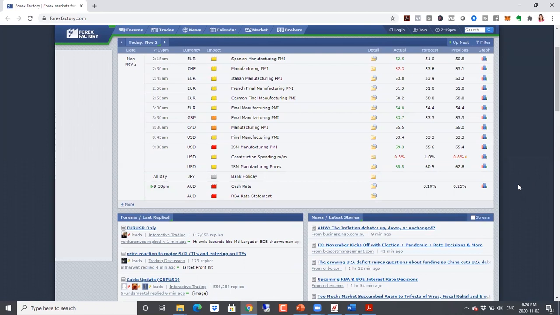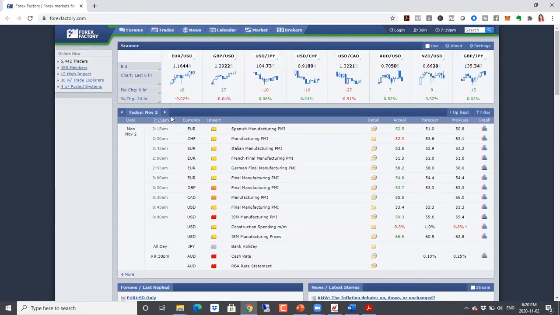So if they express concerns in regards to the state of the economy or issues with the growing numbers of coronavirus, that would be negative for the Australian dollar. But if they don't cut rates, that will actually be positive for the Australian dollar. So we'll have to keep an eye on that.